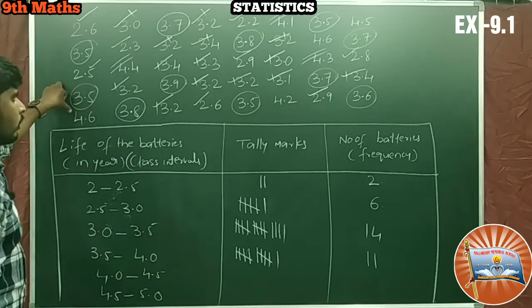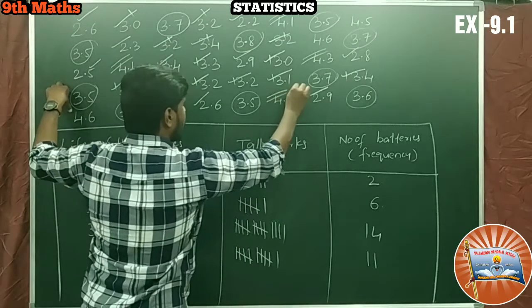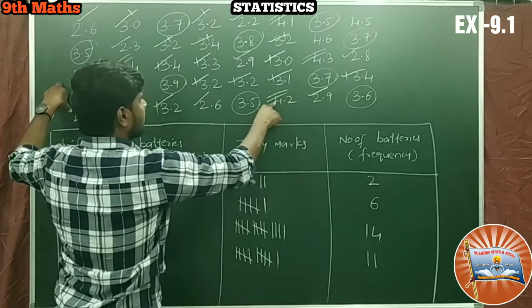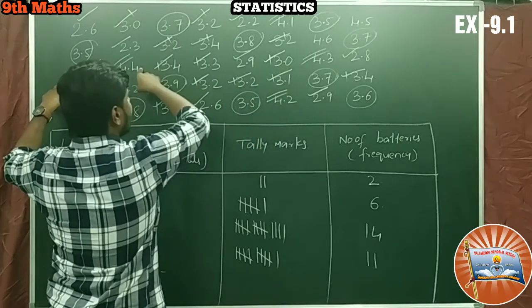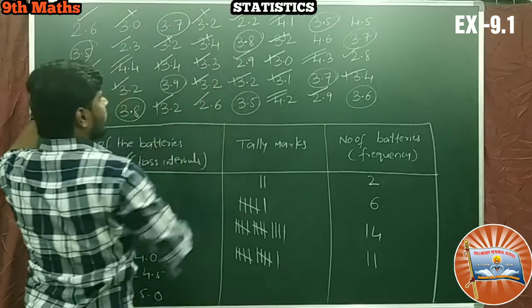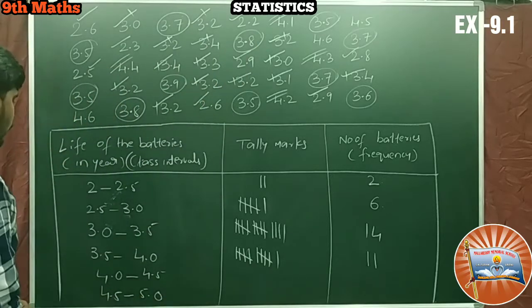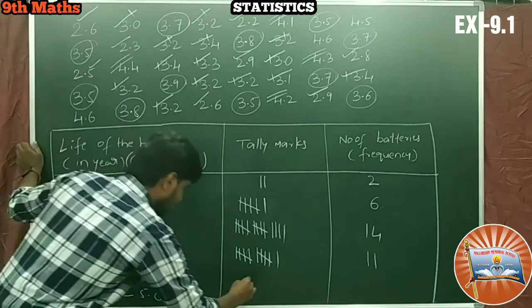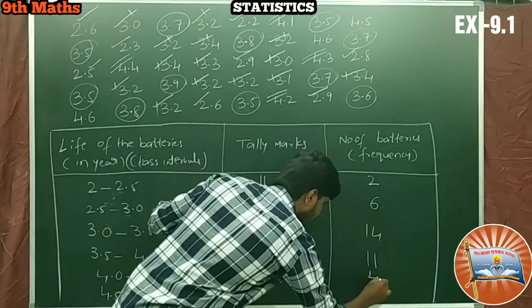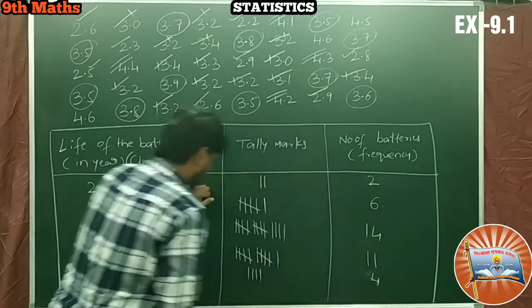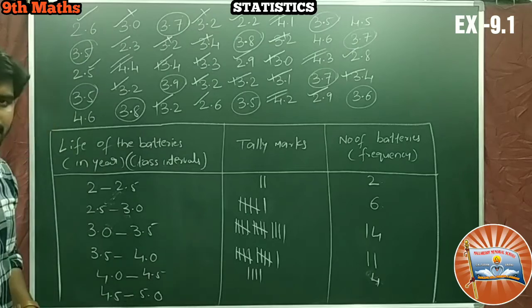Fifth row, here is 4. So how many? 1, 2, 3, 4. Only 4 are there. So between 4.0 to 4.5, only 4, and write down here 4.